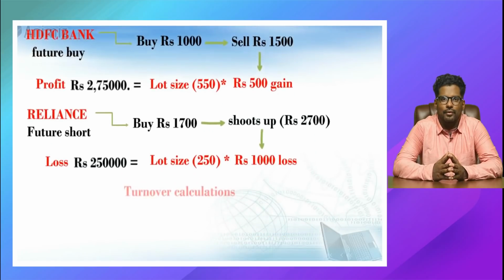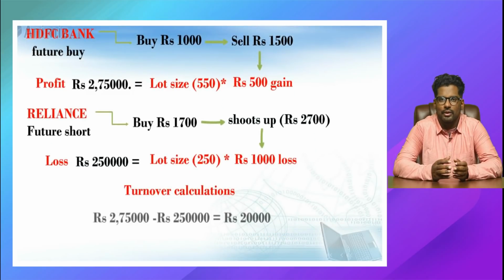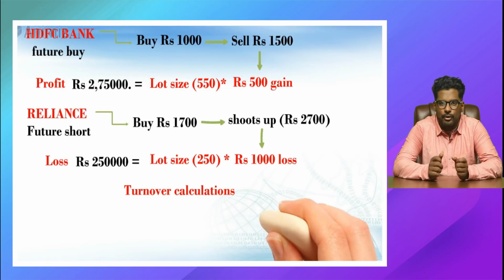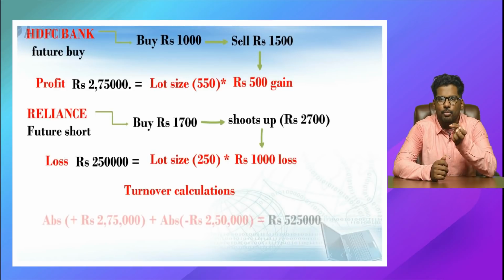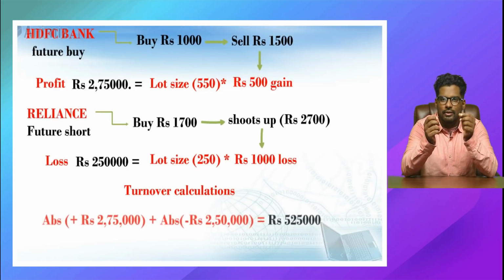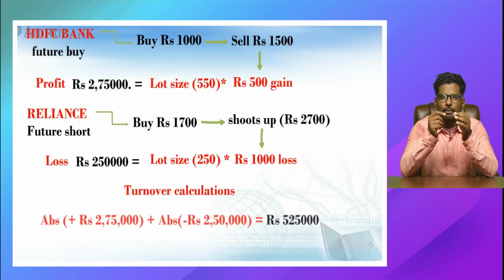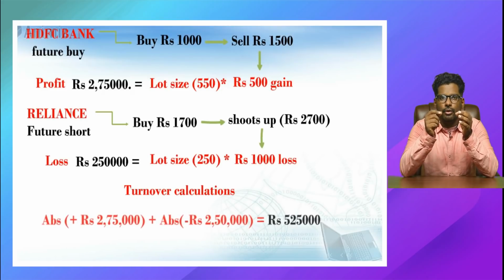For the purpose of turnover calculation, it's not 2.75 minus 2.5, giving 25,000. That's not the case. It is absolute value. The loss of 2.5 lakhs also you have to convert into absolute value. So it's 2.75 lakhs plus 2.5 lakhs. 5.25 lakhs is the turnover for the purpose of futures and options turnover.